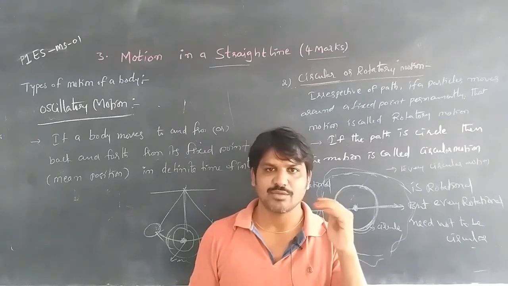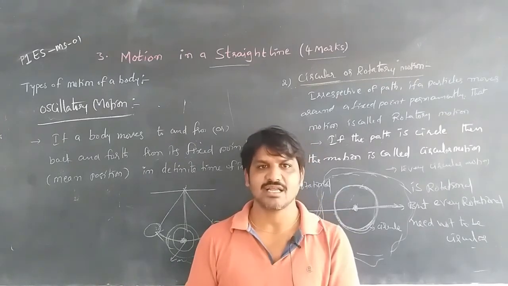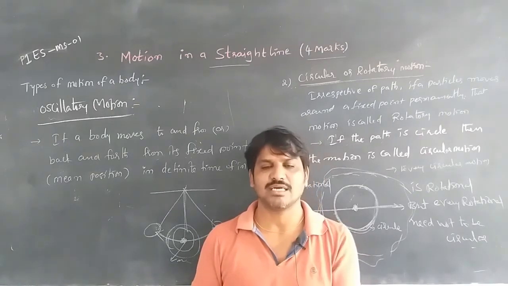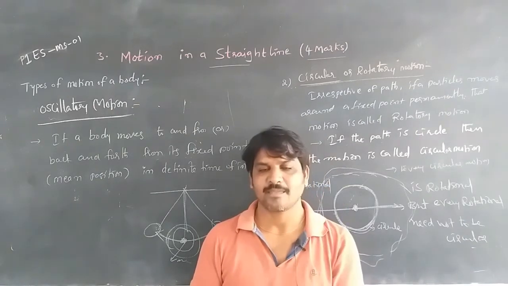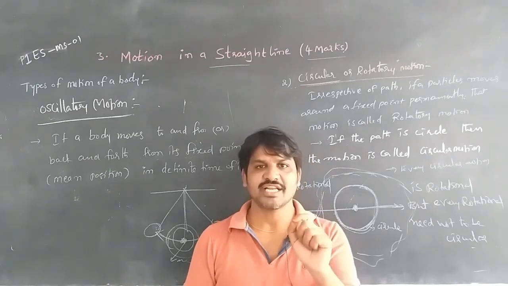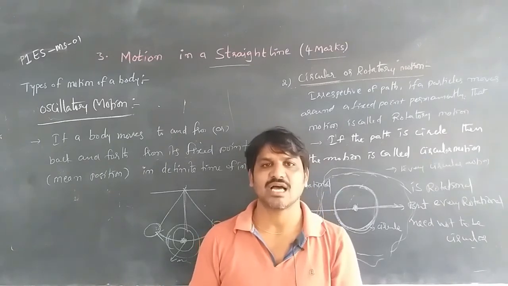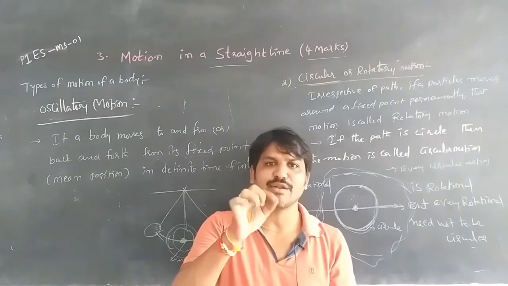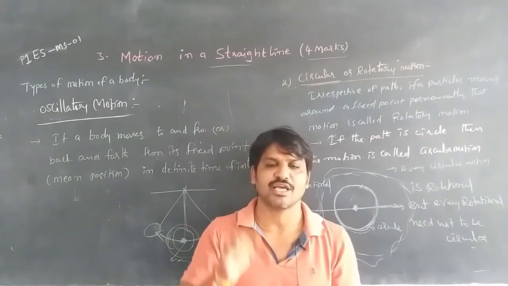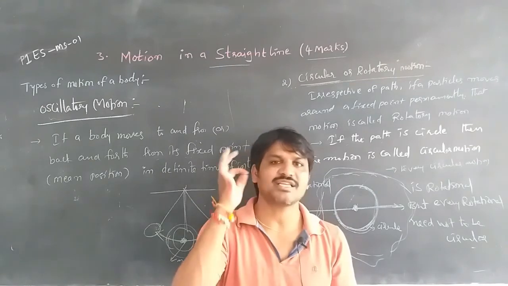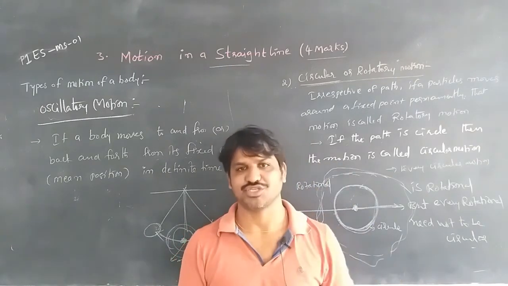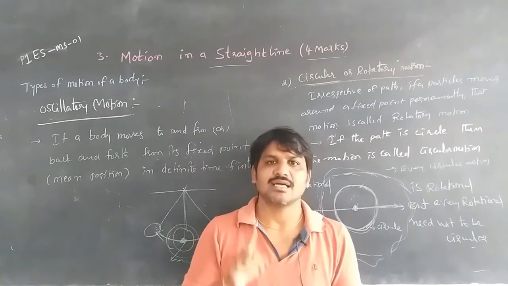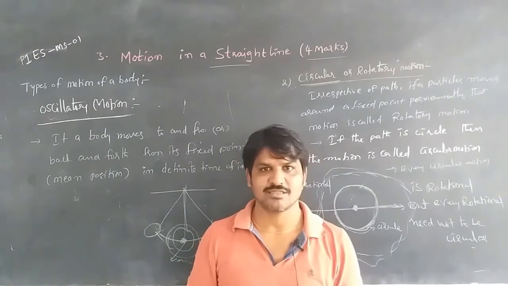The second one is rotatory or circular motion: irrespective of path, if a body moves around a fixed point permanently, that motion is called rotatory motion. If that path is circular, then that motion is called circular motion.